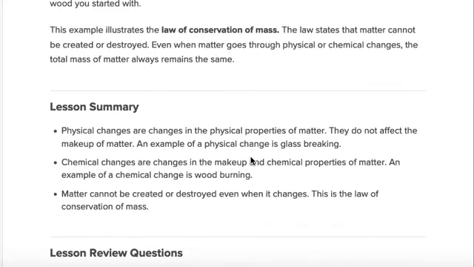This is a lesson summary. Physical changes are changes in the physical properties of matter. They do not affect the makeup of matter. An example of physical change is glass breaking. Chemical changes are changes in the makeup and chemical properties of matter. An example of a chemical change is wood burning. Matter cannot be created or destroyed even when it changes. This is the law of conservation of mass.